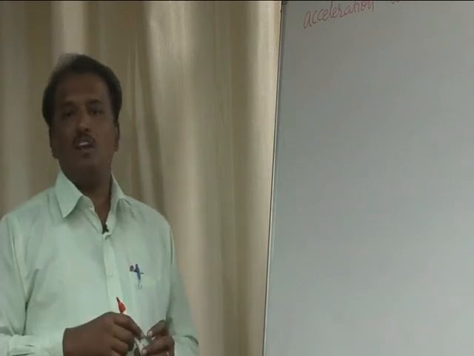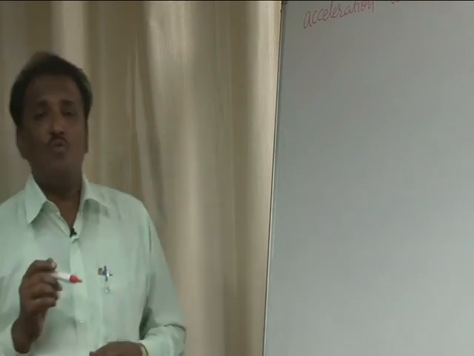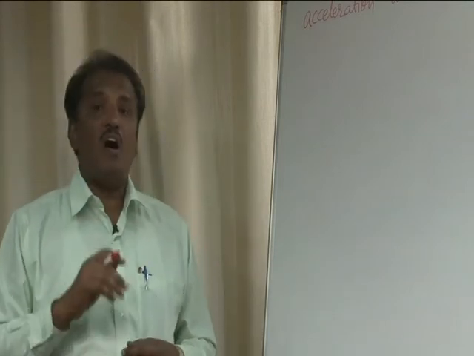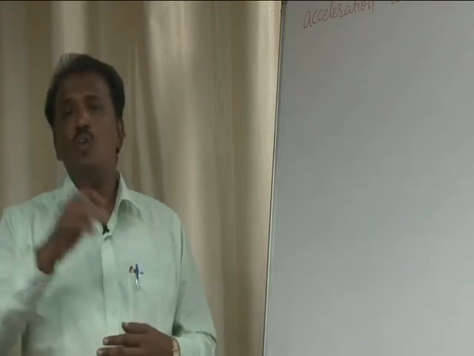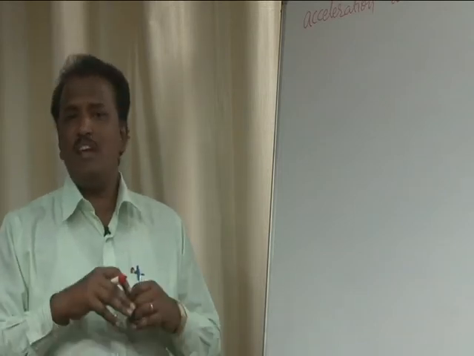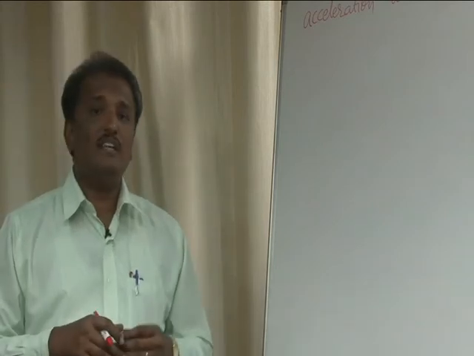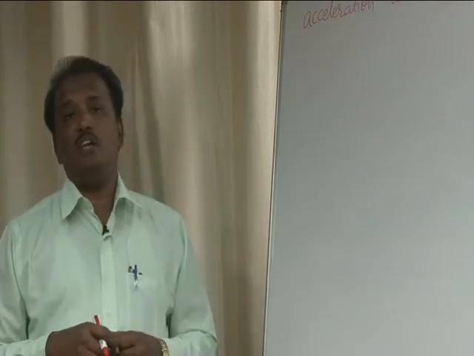During its journey towards the earth surface, at every instant of time its velocity goes on increasing. The summary is, whenever a body moves away from the earth surface or towards the earth surface, in both cases there is a change in velocity: a decrease in the first case and an increase in the next.